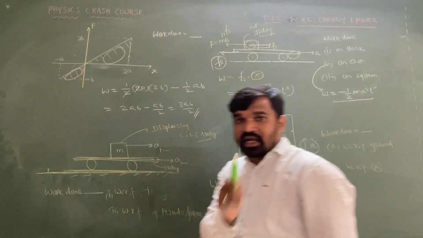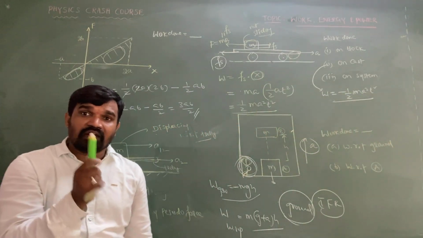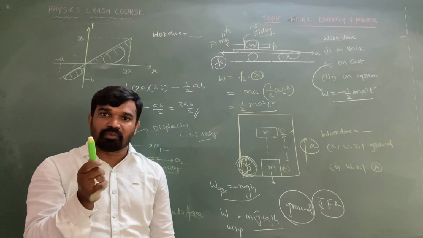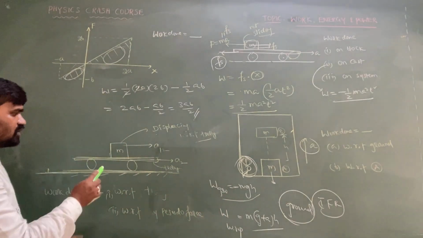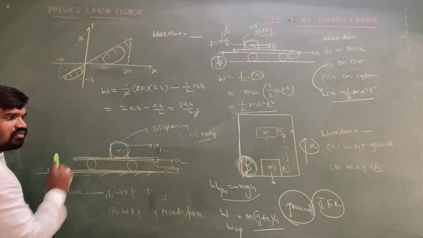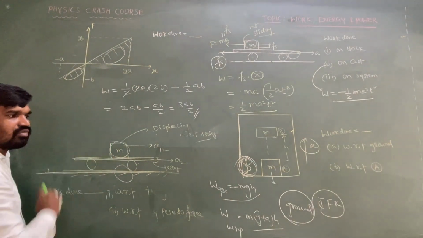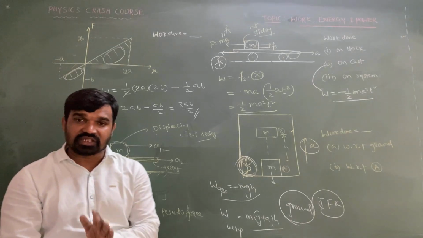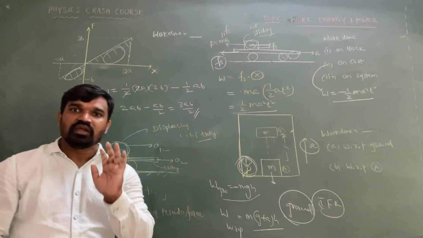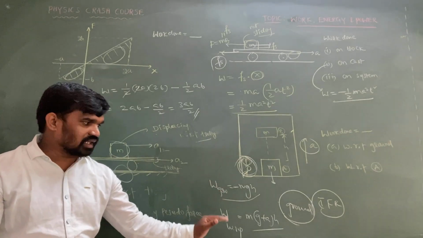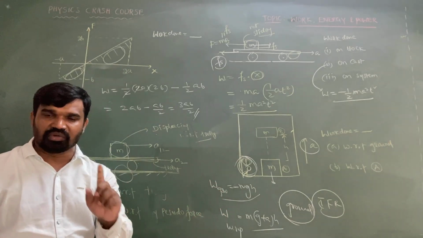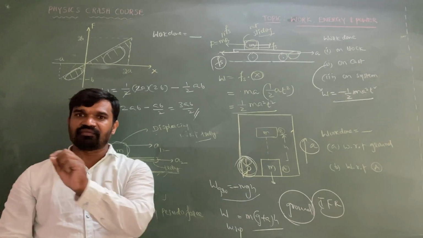So work done on the system is always frame dependent. With respect to the trolley it has one work done, and with respect to the ground it has another. Work done on the system always depends upon the frame of reference. One frame means one work done, another frame means another work done. This is a very important point: work done is frame dependent.